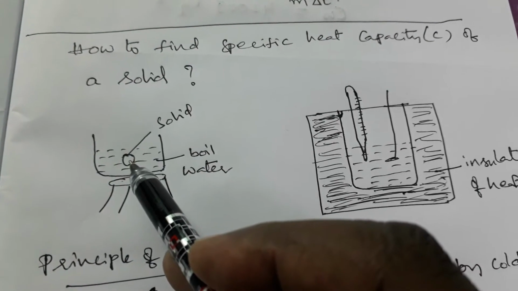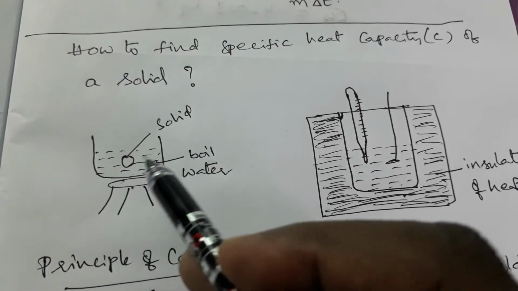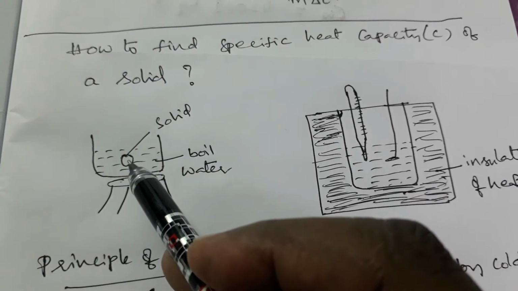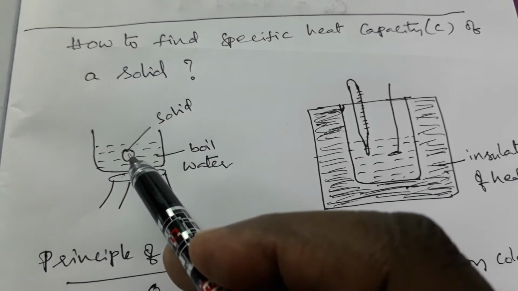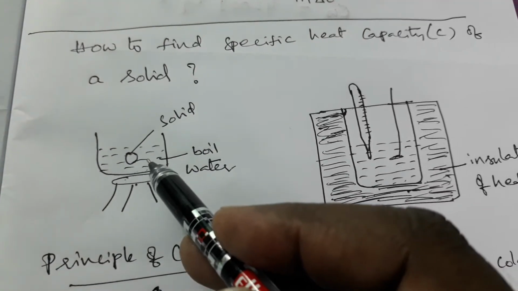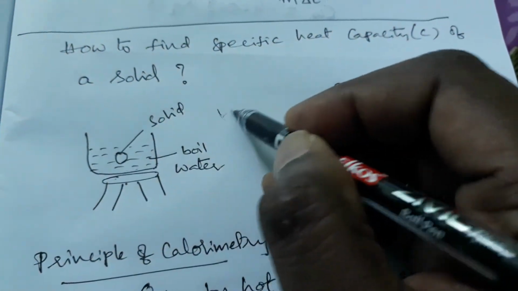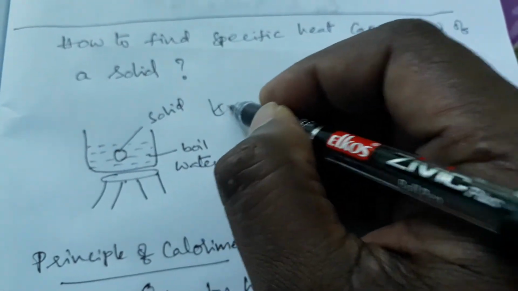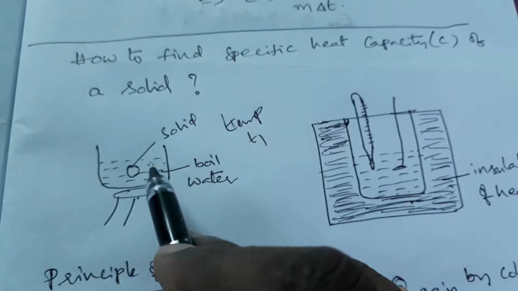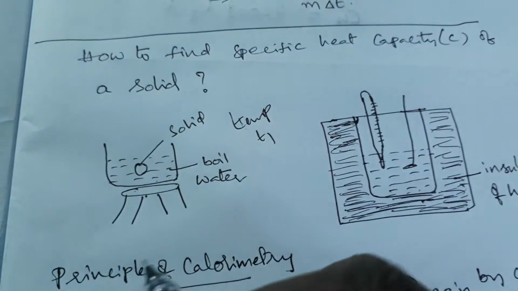The temperature of the hot water is equal to this metal ball's temperature. Take this metal ball temperature as T1.